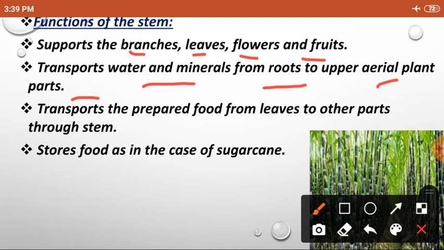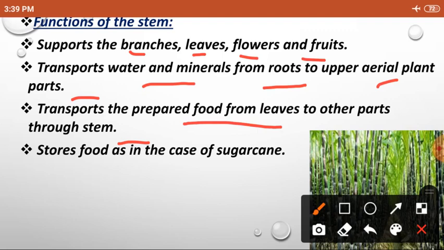So this work could be done by the stem, and it transports the prepared food from leaves to other parts through the stem. Yes, leaves are also involved in the process of photosynthesis to get food. Because plants prepare their own food, the leaf can prepare its own food with the help of photosynthesis. That prepared food should be transported to other parts of the plant. So this work can be done by the stem.